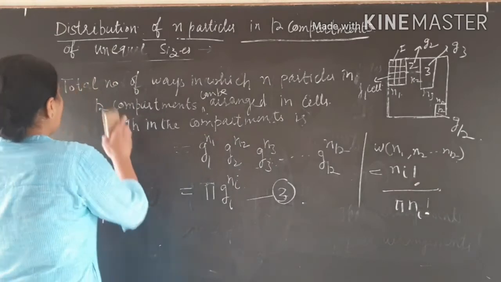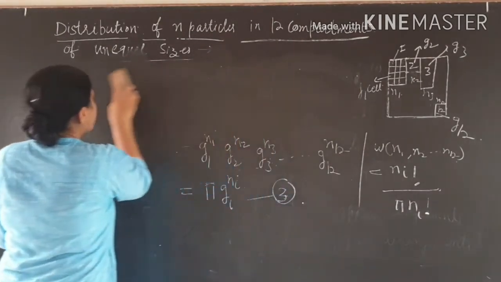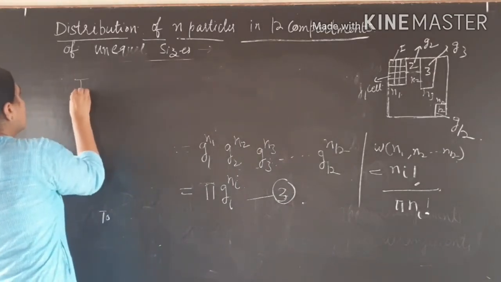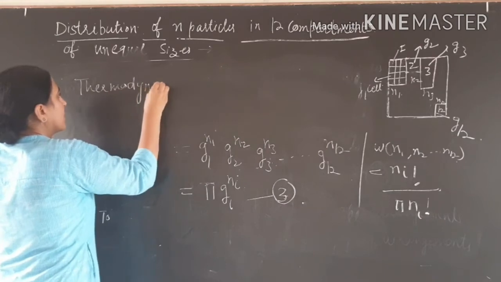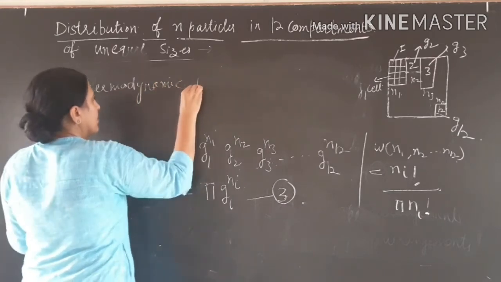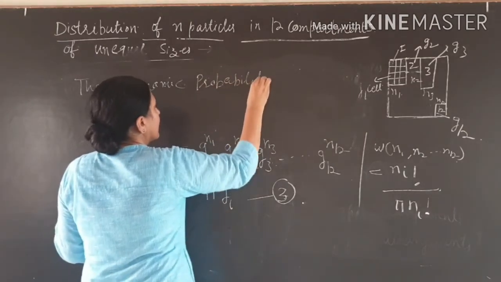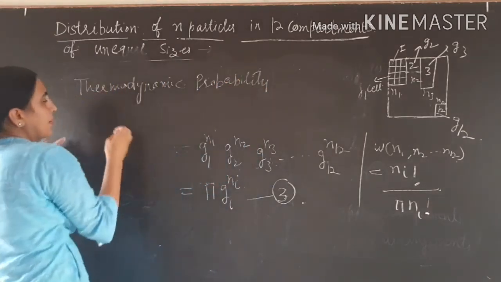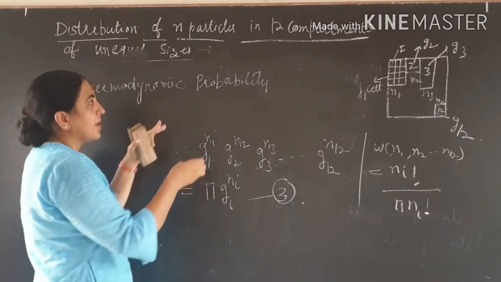So write down the total thermodynamic probability, when particles are arranged in compartments and then in cells. This is for that.